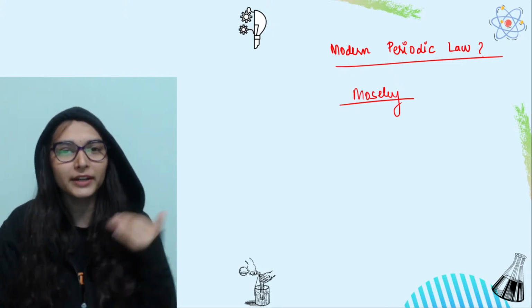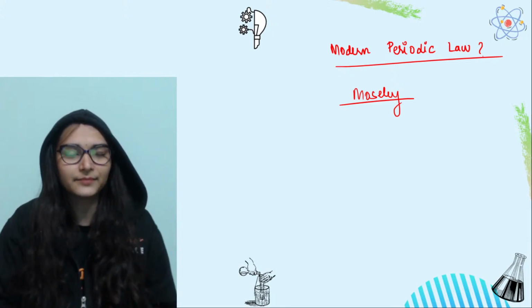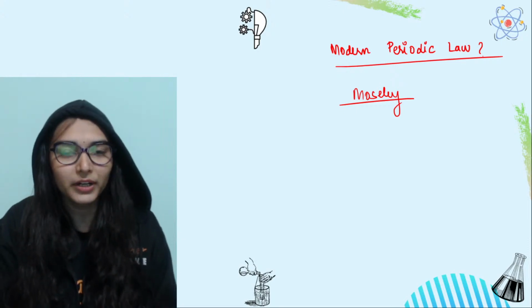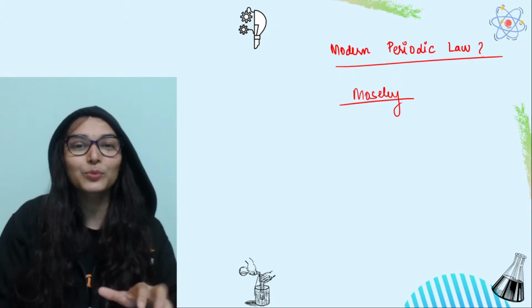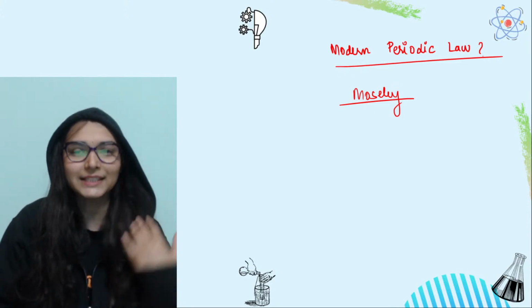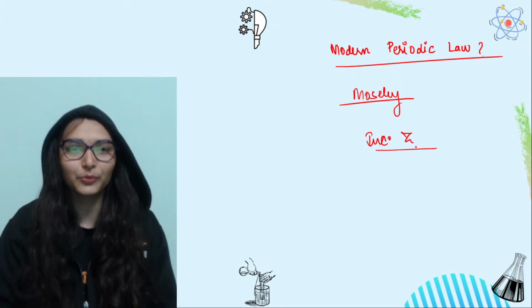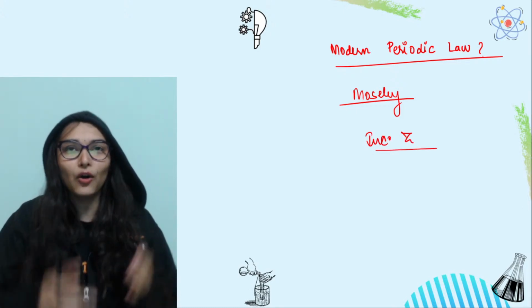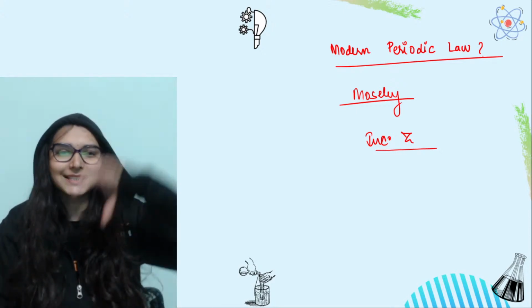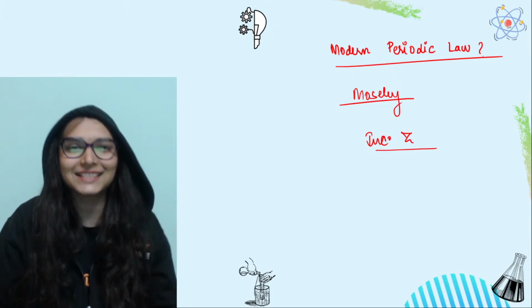He said that if you arrange all the elements in the modern periodic table in increasing order of atomic number, then elements with similar properties would be repeating themselves, right? This is what he said. So the basis was increasing order of atomic number, and what did he observe? All the elements which were falling in the same vertical column, that is in the same group, were found to have the same number of valence electrons.